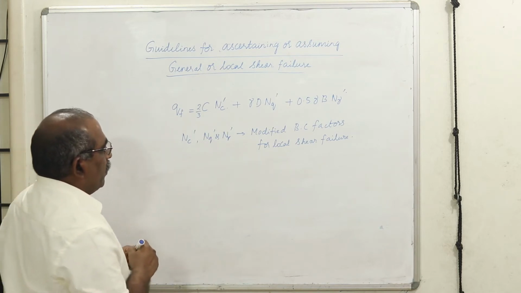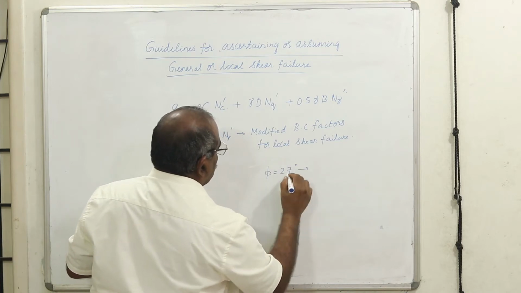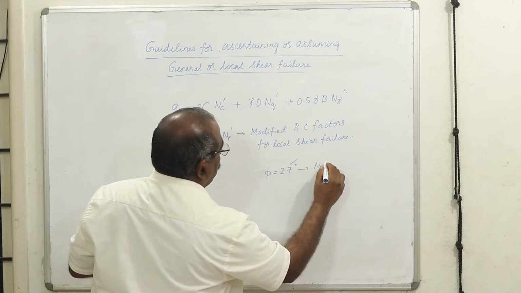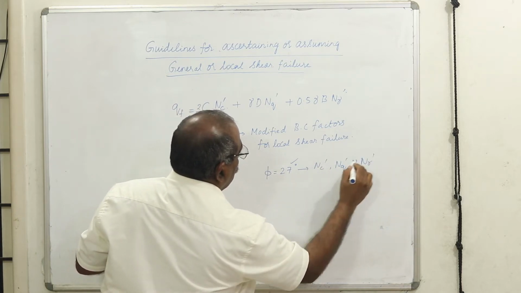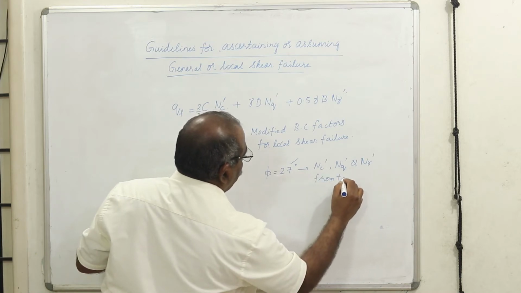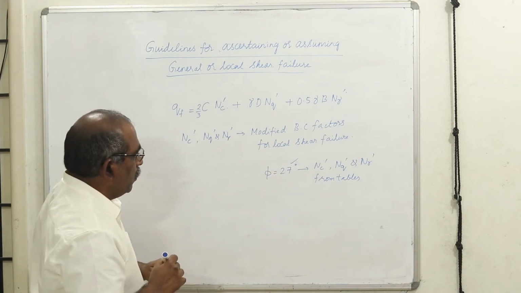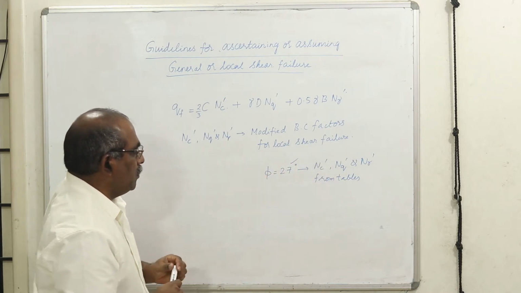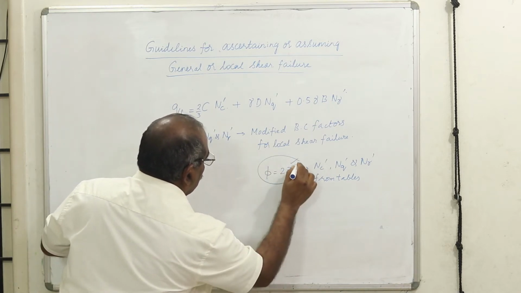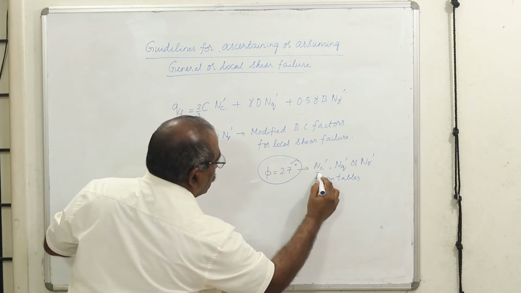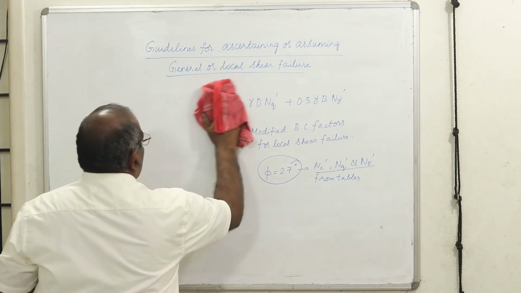For example, if your phi value is 28, or phi value is 27, don't modify this. Take for this value only, see from the tables. Don't try to again reduce this and then take. We don't do that. You have got specific values for the local shear values. Therefore, you need to take the given value of phi and use these values from the tables. Okay, this is one thing. This is what is suggested by Terzaghi.